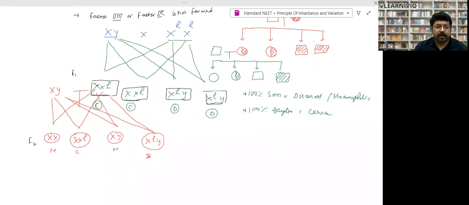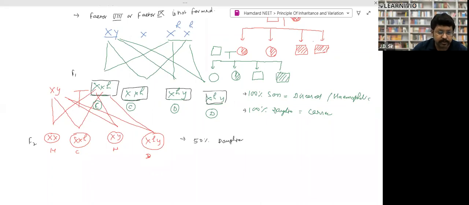Now, a carrier female, a daughter, got married with a normal man. The daughter is a carrier, again a normal man. XXH, this will be the daughter, and the normal is X. Now X multiplied with this X, again this will be carrier. Again the daughter will be carrier. Now Y X, normal son. Y XH, a son will be what? A son will be affected by the disease. So we can say that 50% of sons are affected and 50% of daughters are carriers. You will get this kind of question.